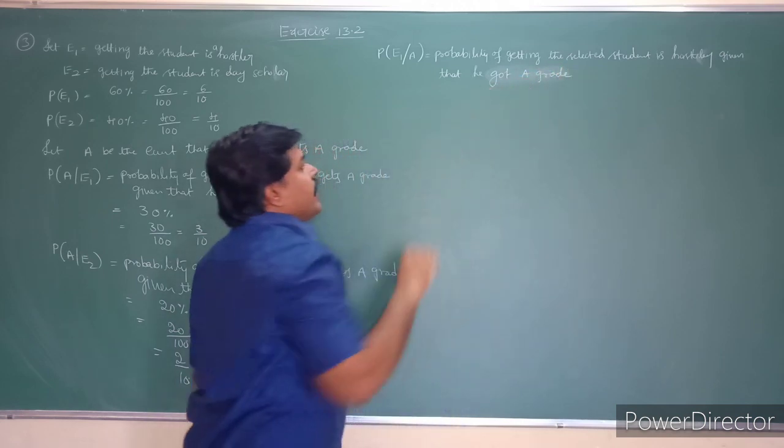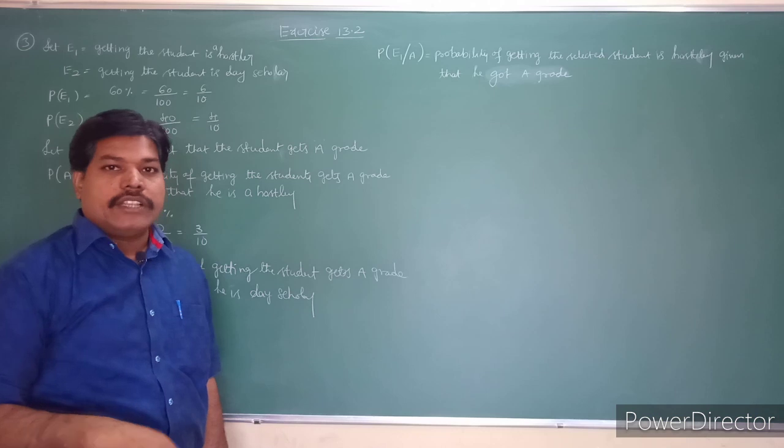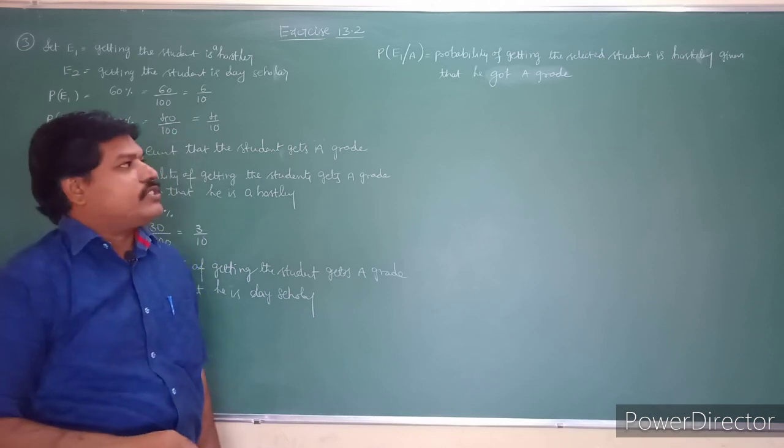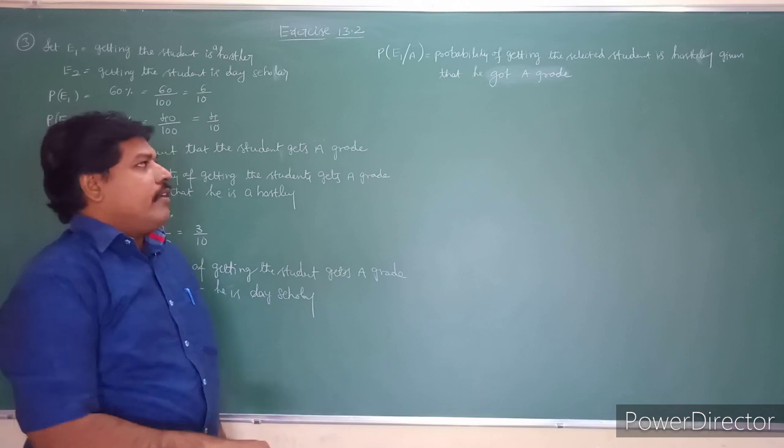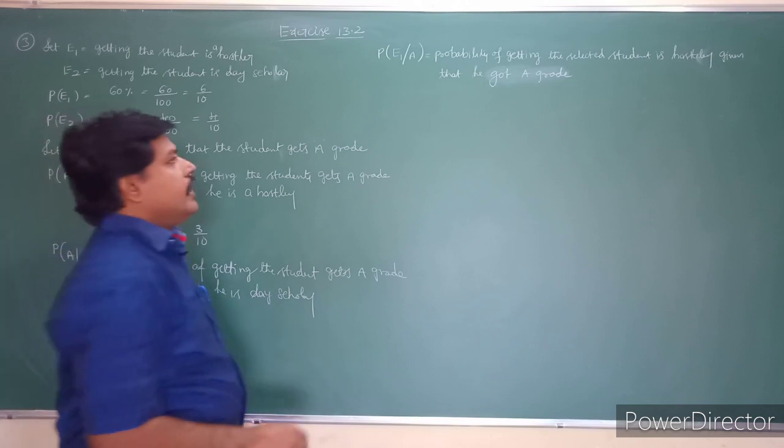Already we know that the student got A grade. What is the probability that the student is a hostler student? That is the question. The probability that the selected student is a hostler given that he got A grade.